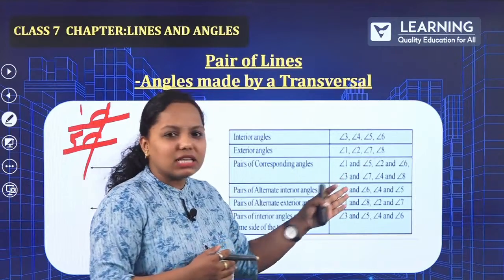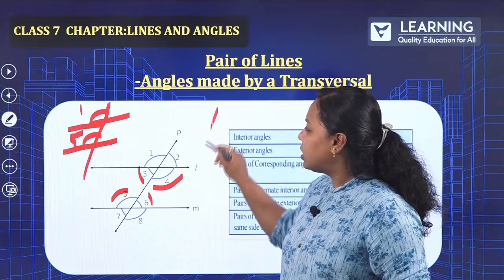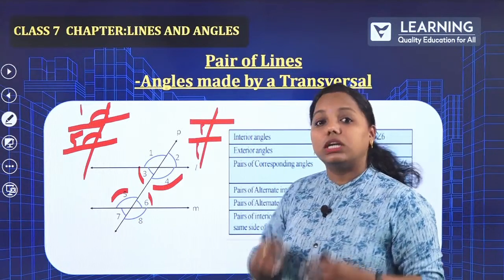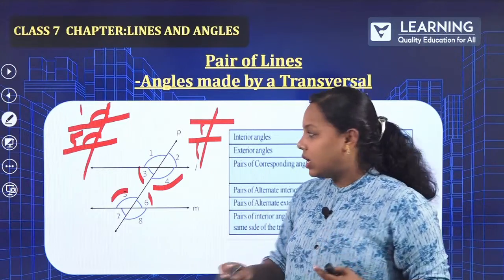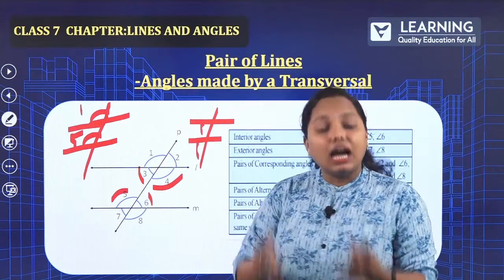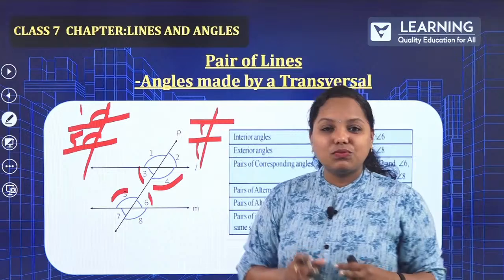And again, you can name it as 3 and 7. The bottom portion, let me take it as the bottom portion. So, this portion and this portion, that is also a corresponding angle. How about this one? So, 4 and 8, that is also a corresponding angle. I hope you are able to classify this one.